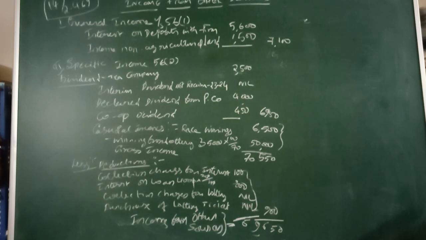So two new important things you come to know in this problem. Number one, how to gross up the casual income. Point number 2, in case of dividend declared but not received before 31st of March and received after 31st of March, where we have to take it and when it is taxable, we should know. Point number 3 is declared dividend, how to treat that. And dividend from a cooperative society, how that should be treated. These are the important aspects in this.